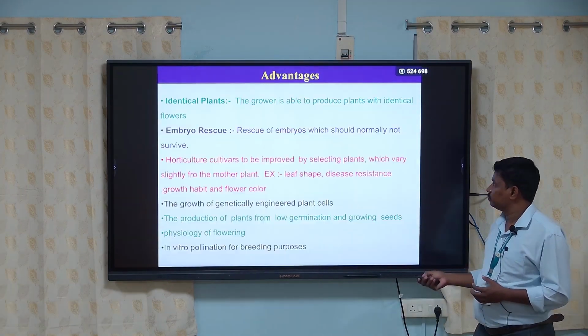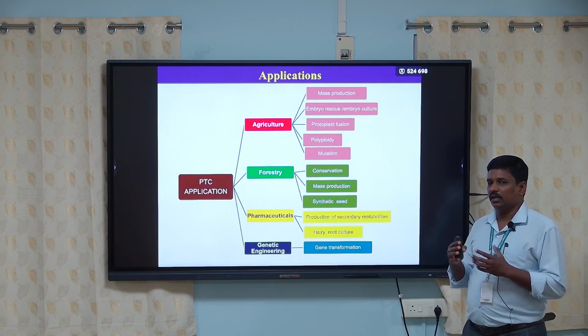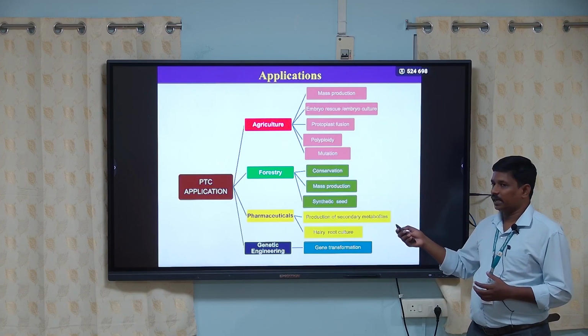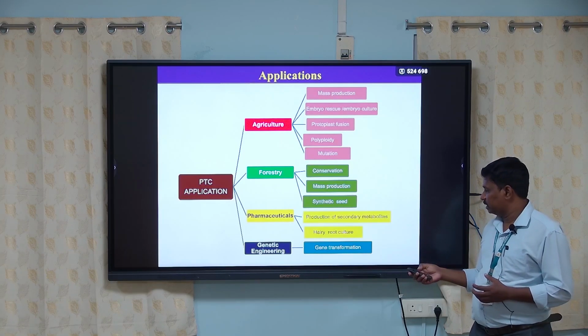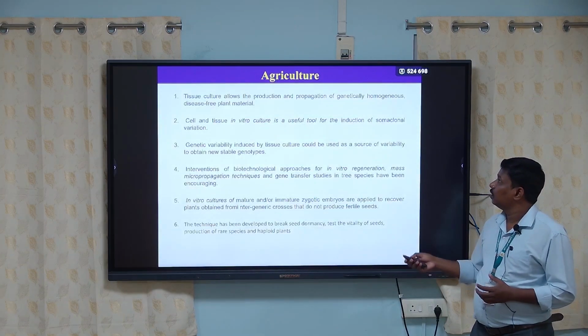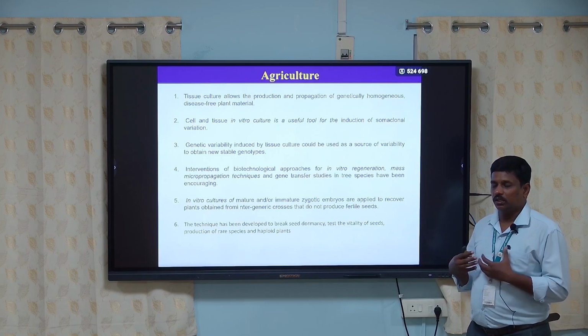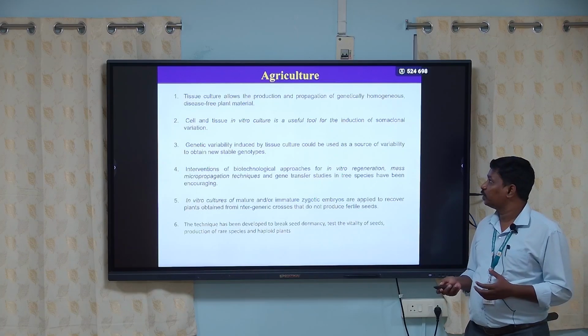The applications: four major sectors are there where plant tissue culture has been utilized. The first one is agriculture, then forestry and pharmaceutical. The last one is genetic engineering. We'll go one by one. The first one is agriculture. In all the regions of agriculture, they are utilizing the techniques of plant tissue culture.